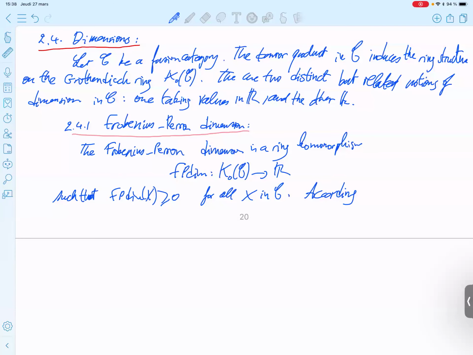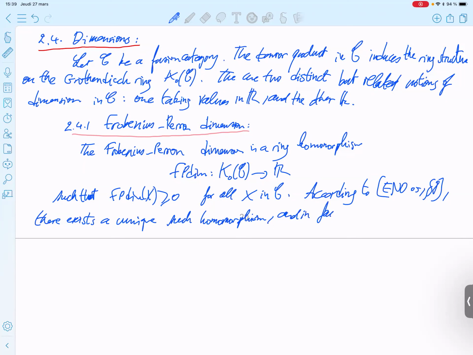According to ENO, section 8, there exists a unique such homomorphism, and its value on each non-zero object is greater than or equal to 1.